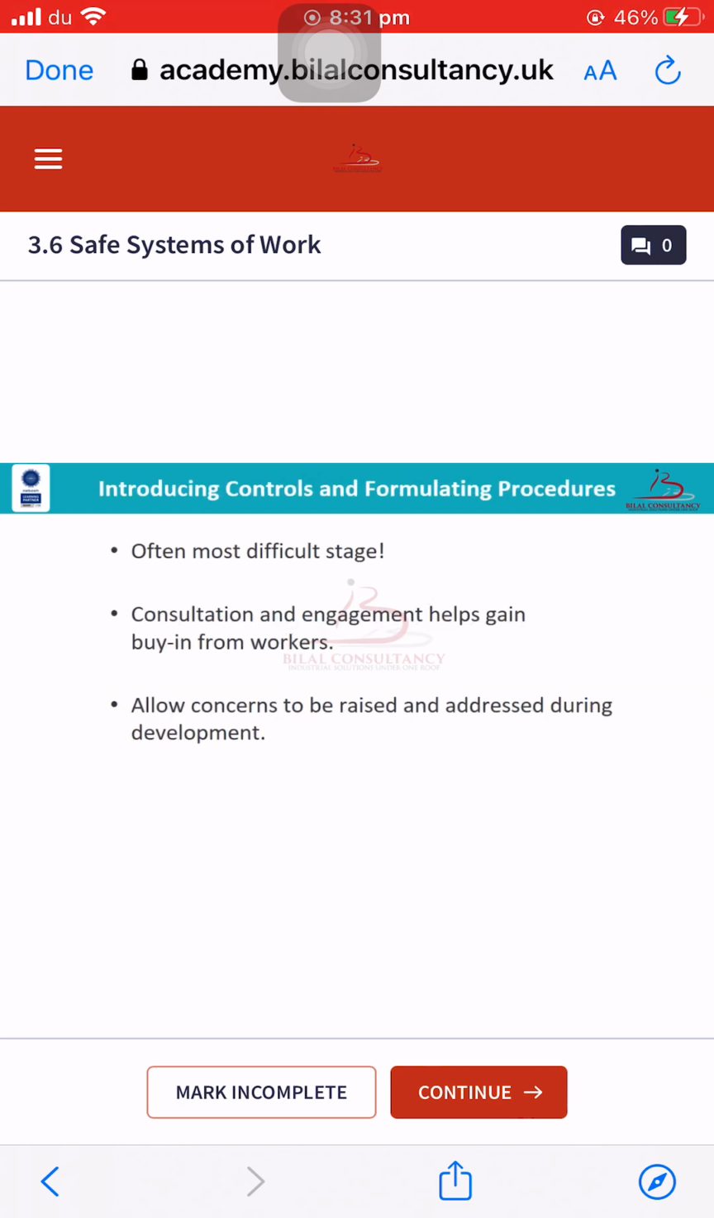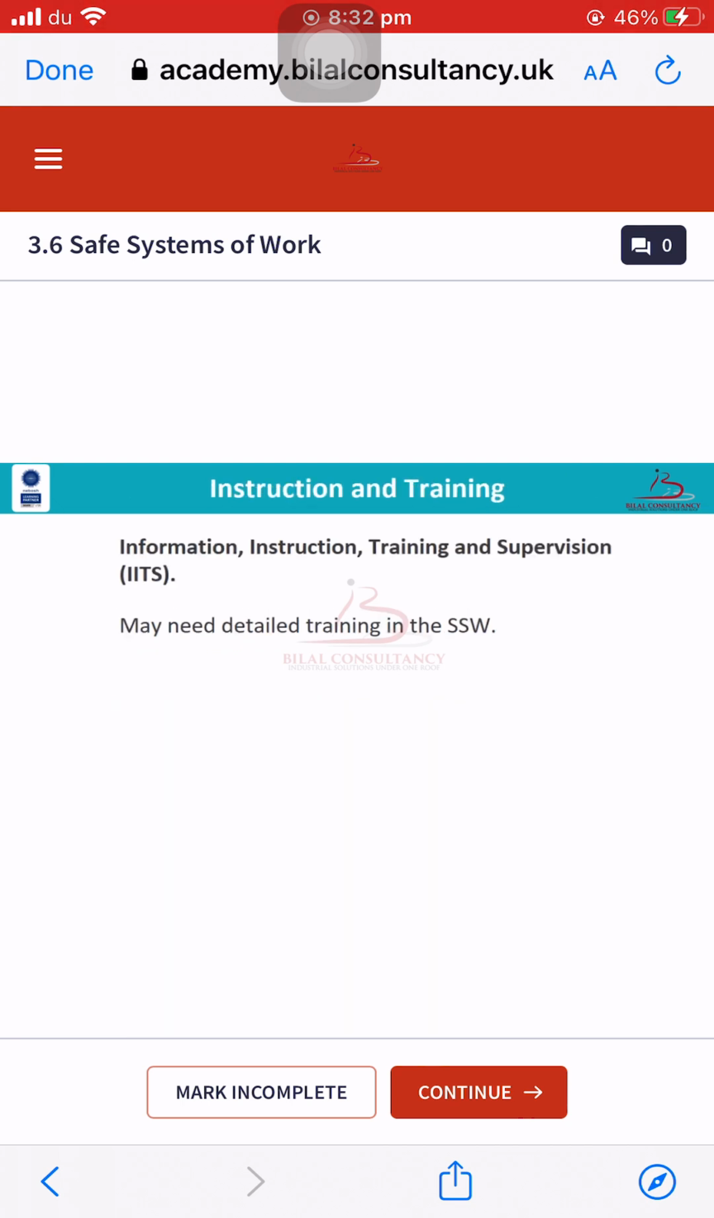Introducing controls and formulating procedures in order to develop a safe system of work is the most difficult stage. We need to consult and engage different workers for that. We need to allow their concerns to be raised, and we need to address their concerns also in order to develop the safe system of work procedure. We need to give proper information, instruction, training, and supervision to the employees. We need to keep these things in mind while we are developing this SSOW.